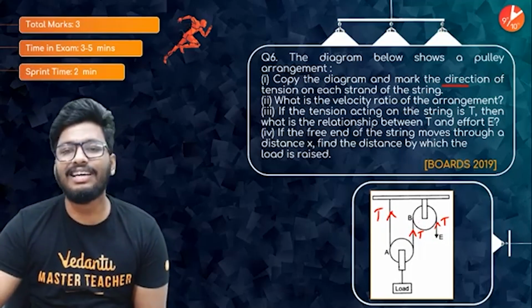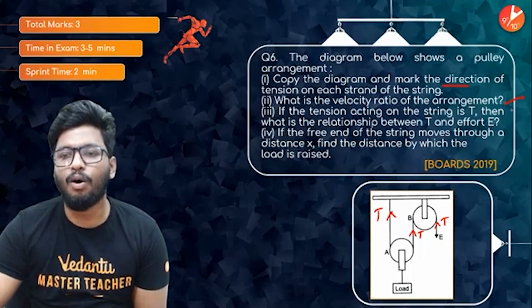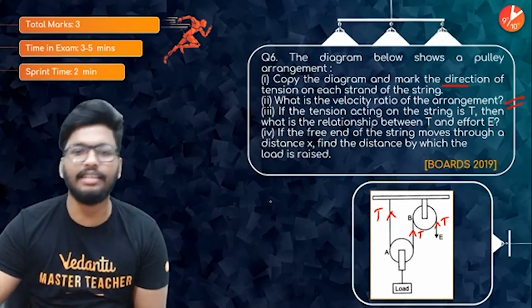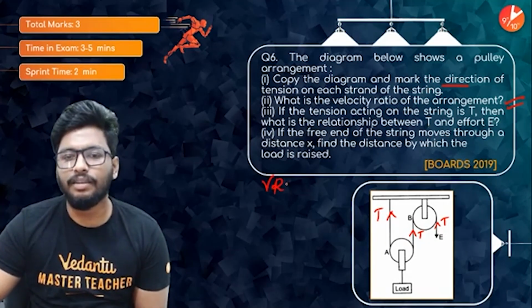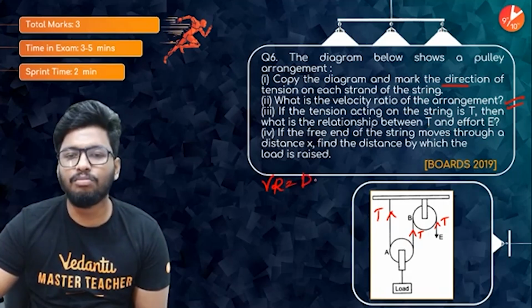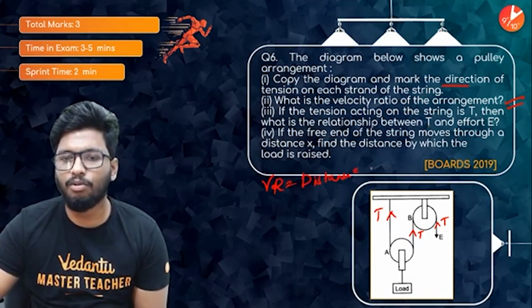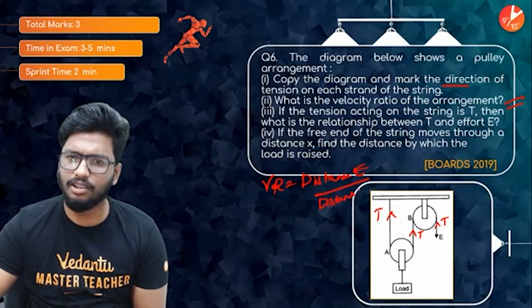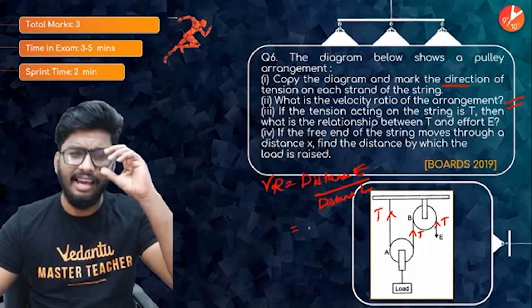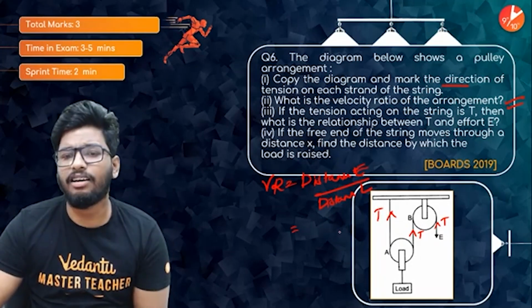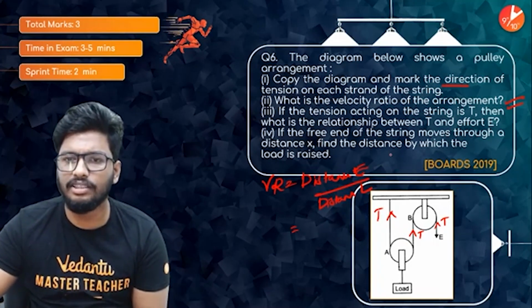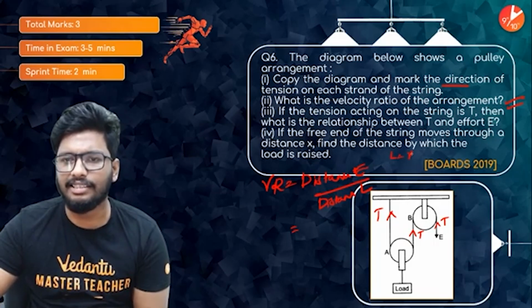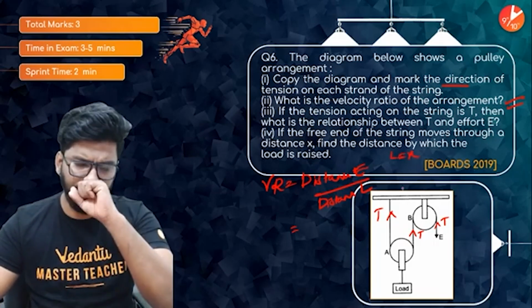Now, what is the velocity ratio of this arrangement? Velocity ratio is equal to the distance moved by the effort divided by the distance moved by the load. Let's say the distance moved by the load is x.